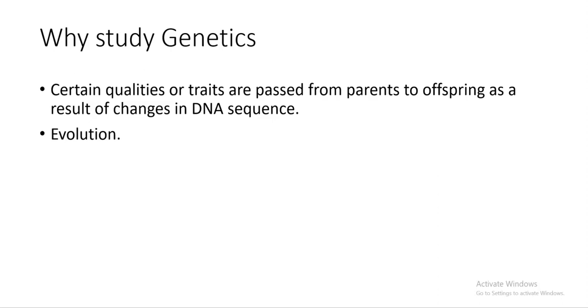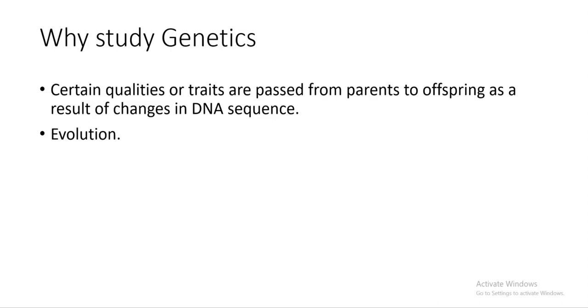And also, if there's a change, for example, maybe there's a disturbance in the DNA sequence, things such as mutations, why are kids being born with sort of like syndromes? So with genetics, we can track, for example, Down syndrome. We can track the chromosomes and check the complications which are arising due to chromosomes. And for such, we can use genetics. So it's very important to study genetics because we can track and trace different complications or different traits which are being passed from parents to their children.